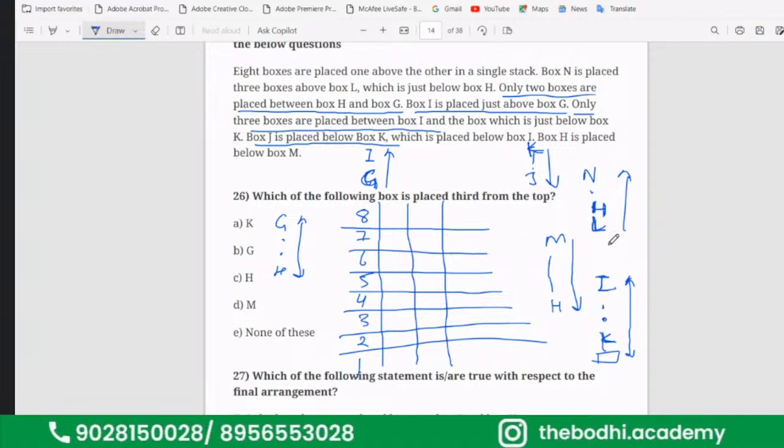Now, how to go with it? See, look, if you look here, in this case, 1, 2, 3, 4, 5 places are getting occupied. And direction also is given. In this case, only 4 boxes are getting occupied. But do we have anything else? Yes. With I and G, we have the relation. So things will be getting linked up.